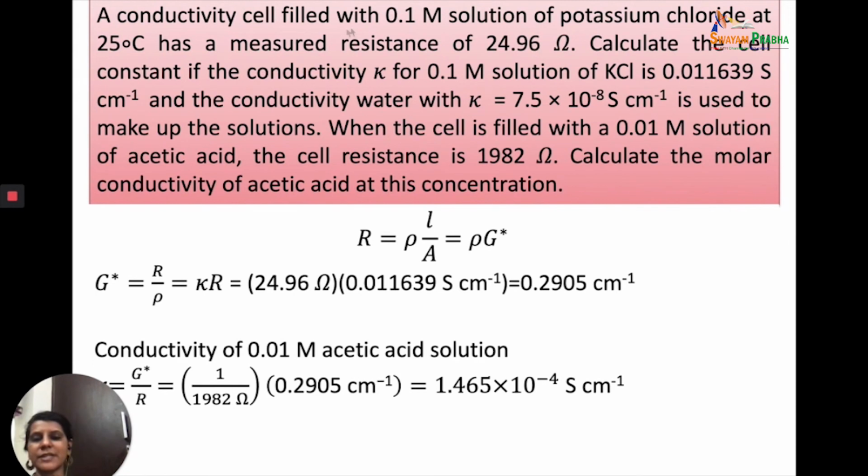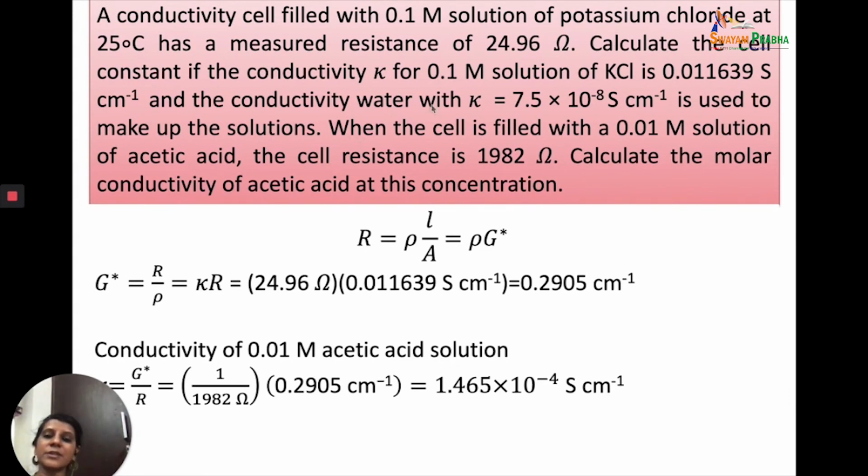A conductivity cell filled with 0.1 molar solution of potassium chloride at 25 degree centigrade has a measured resistance of 24.96 ohms. Calculate the cell constant if the conductivity kappa for 0.1 molar solution of KCl is 0.011639 Siemens centimeter inverse.